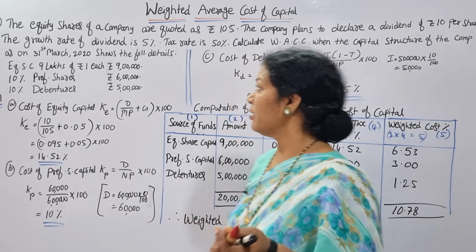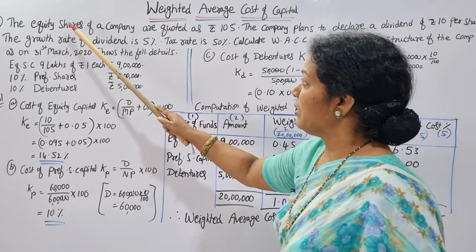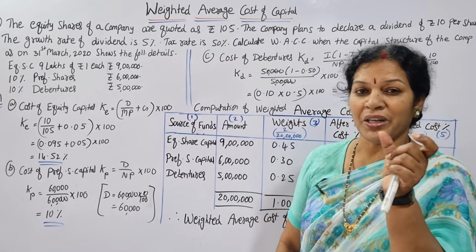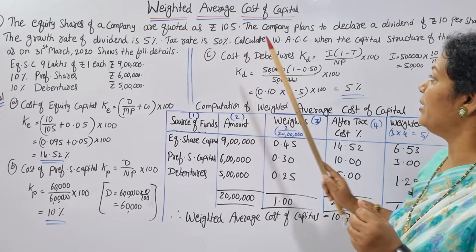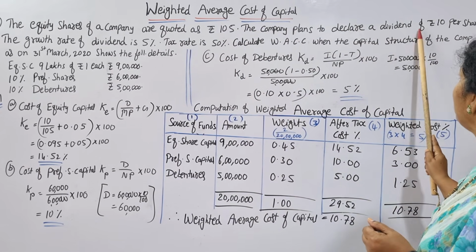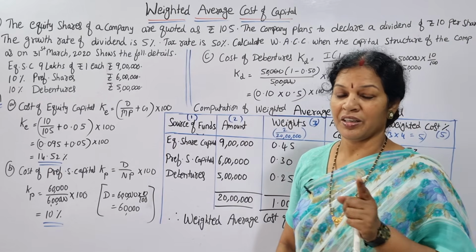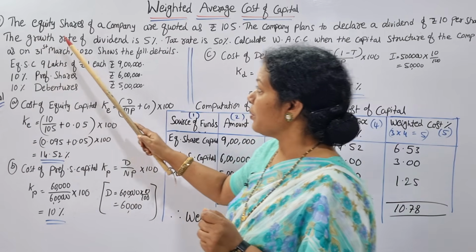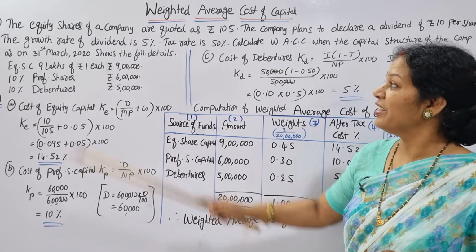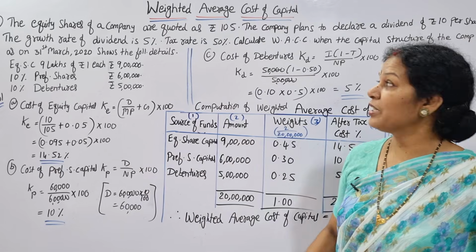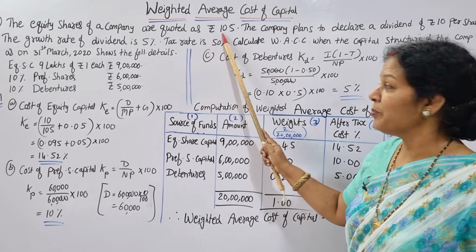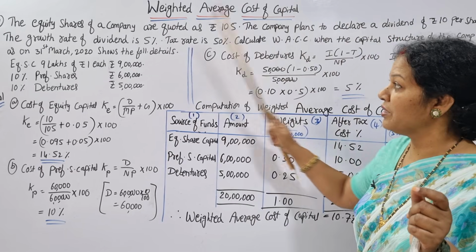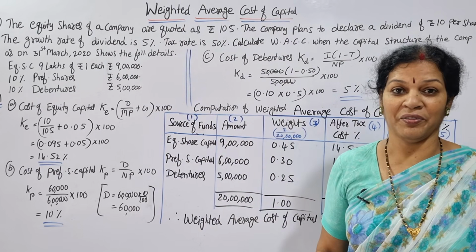Just focus. Now if you see the problem, the equity shares of a company are quoted at 105. Cost of that equity share is quoted at 105. The company plans to declare a dividend of 10 rupees per share. The growth rate of dividend is 5%. Now what is this equity share? The equity share cost is 105, and they wanted to give a dividend of 10 rupees and the growth rate is also given, 5%.